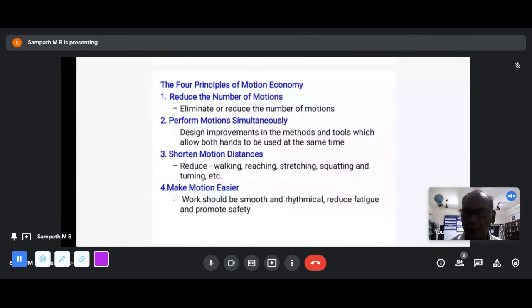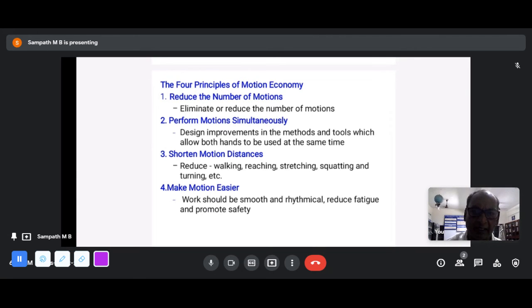Okay, now come to the four principles directly which affect textile and garment industries. Reduce the number of motions. Eliminate or reduce the number of motions. It can be done only by a study. Perform motions simultaneously. That is, see that both your hands are working at the same time, in such a way that your fatigue or tiredness is reduced.